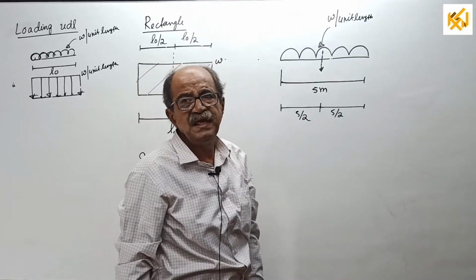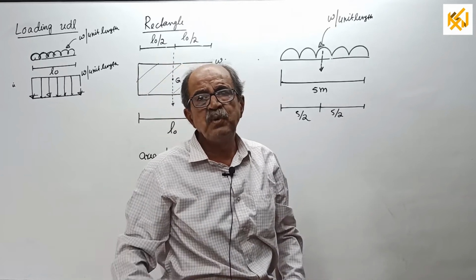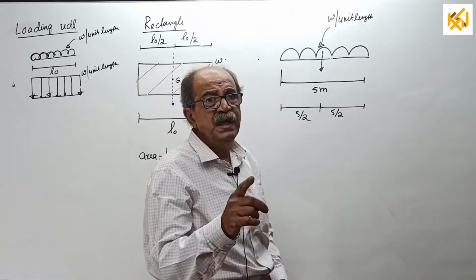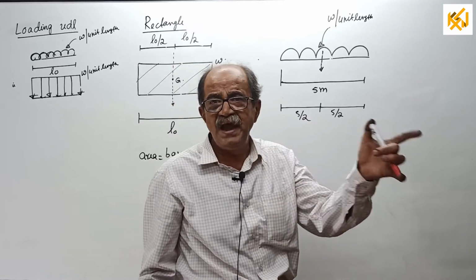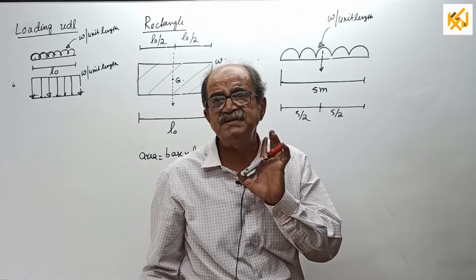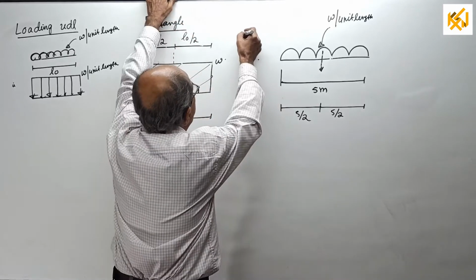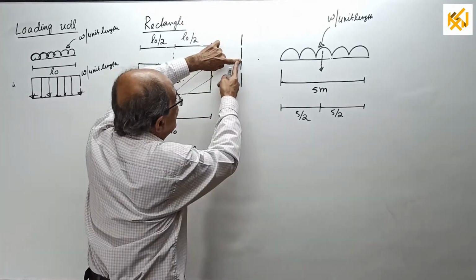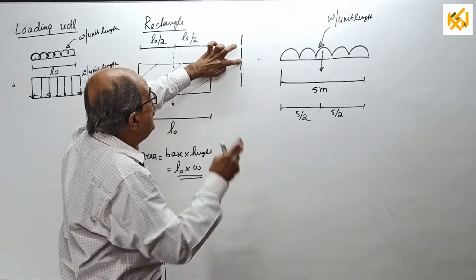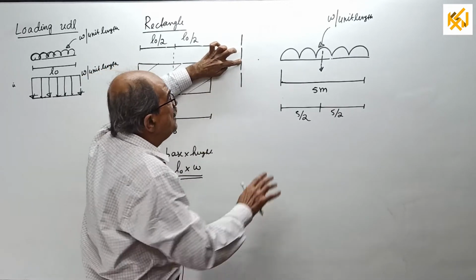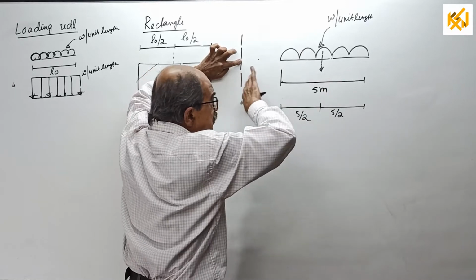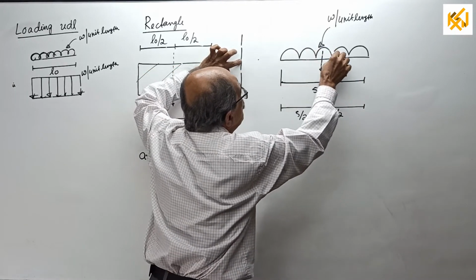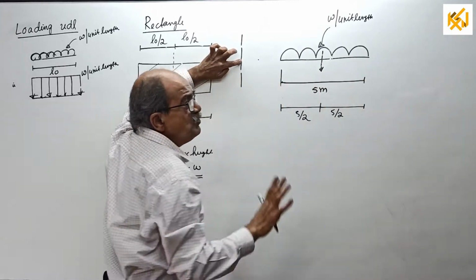It will be crystal clear. Now, suppose you come to BM calculation. When you do BM calculation, you should know that you have to consider only one side. Suppose I want BM somewhere here, this section. See, my finger is here now. For BM here, I have to look at one side. Suppose I look this side. If I look this side, I can see the complete UDL, that is UDL for 5 meter length.